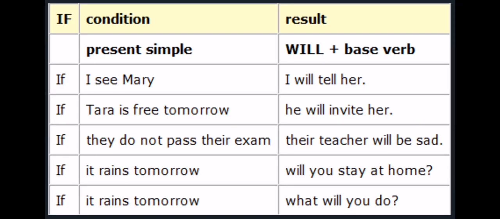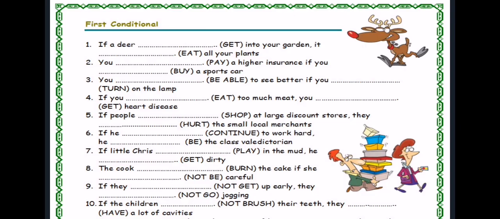Look at this. The first condition contains a present simple verb and the result contains will and the base verb. If a deer gets into your garden, it will eat all your plants. So the first sentence contains, as we say, a present simple verb. The second one: you will pay a higher insurance if you. What is the sentence of if? What is the condition? So the sentence will be, you will pay a higher insurance if you buy a sport car. Okay, try to answer the rest of the questions.